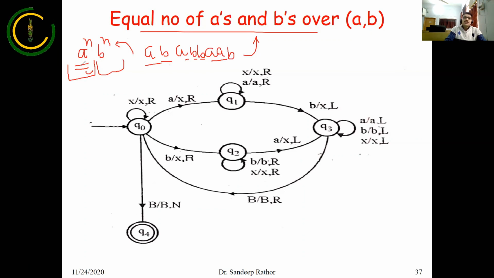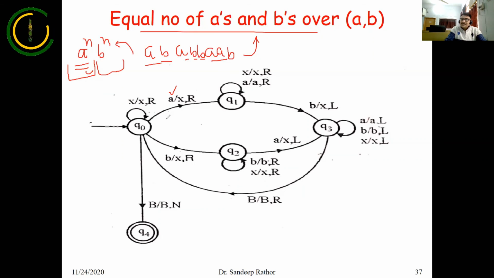So in this situation, you have to write the transition for both: for A, if your string starts with A, or for B, if the string starts with B. You can see here, if a string starts with A, then A is converted to X and the direction of the head will be right.